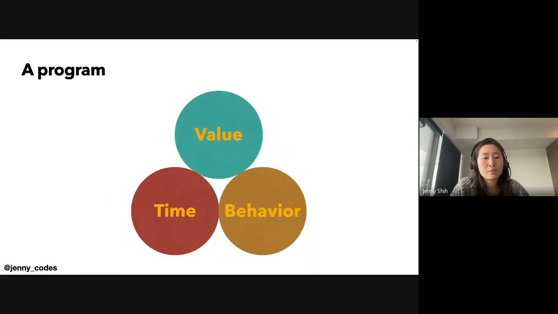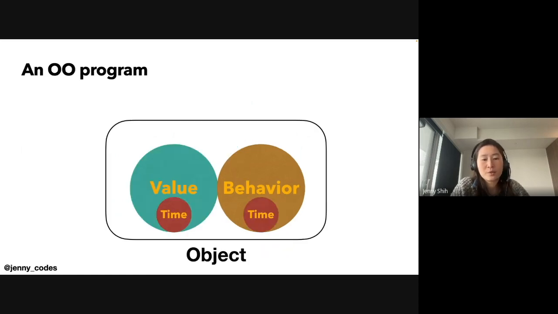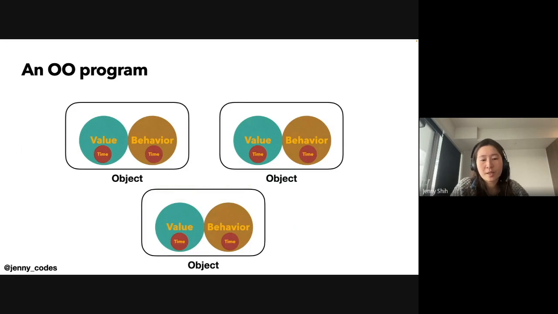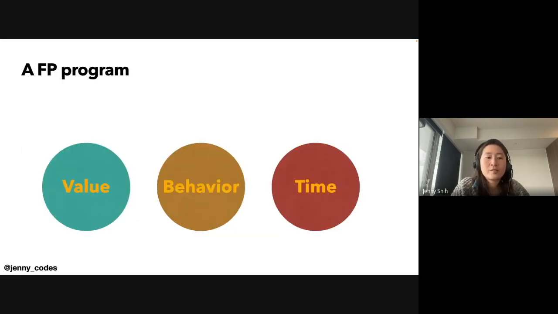To look at our mental model again and try to apply the 3 components to an object-oriented program, it will look something like this. The time element is within both value and behavior because those 2 components can change over time, and they are all encapsulated into an object. And we'll have multiple objects, each having the same arrangement of those components. If we model functional programming with the same 3 components, we have 3 distinct circles. So now let's look at them one by one.